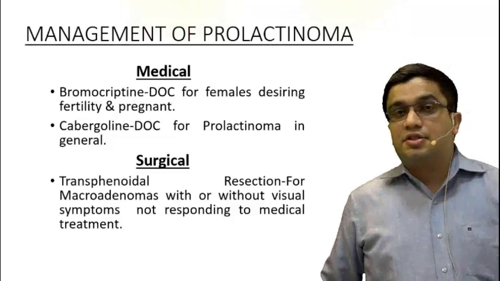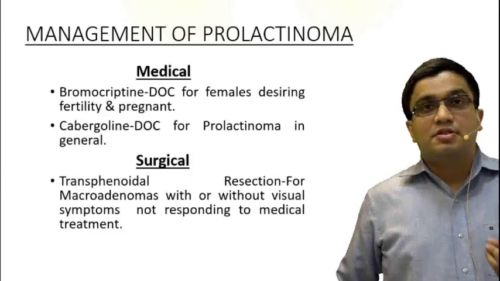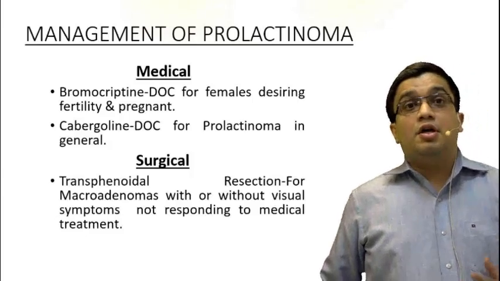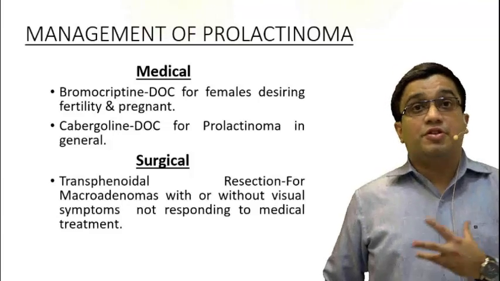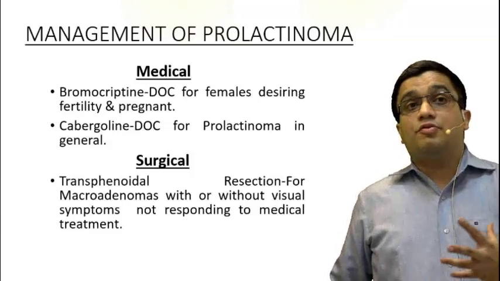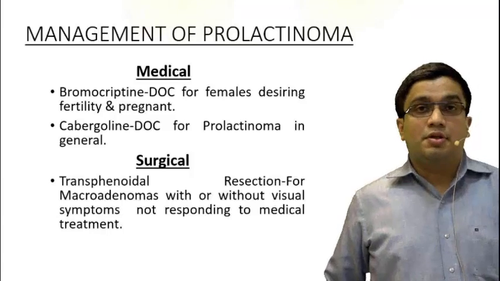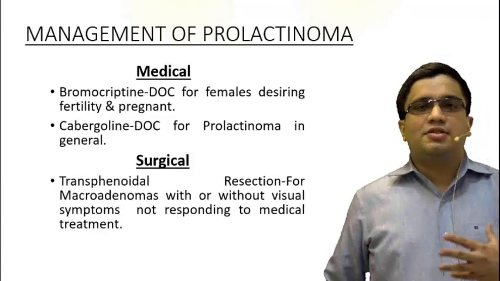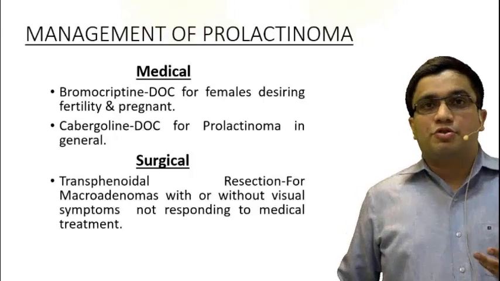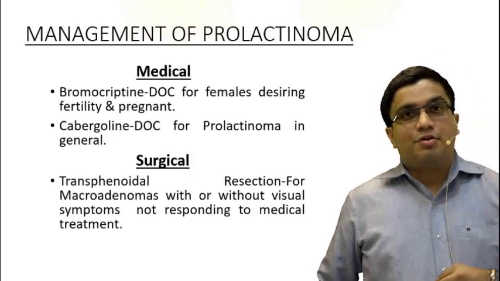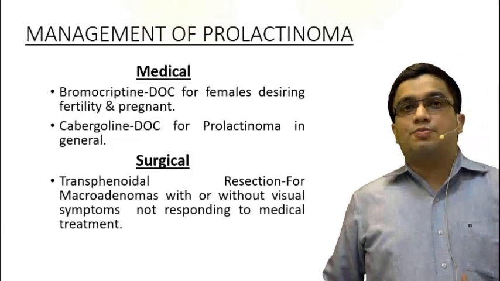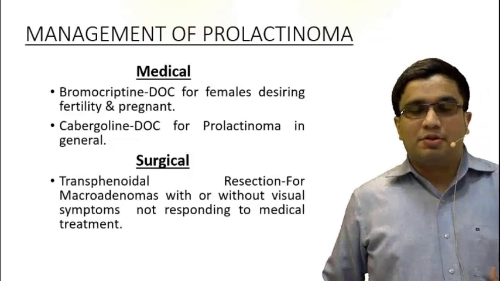So in a nutshell, surgery is not the treatment of choice. It is reserved for people who have macroadenoma who are not responding to medical treatment, with or without visual defects. Even with the visual defects of macroadenoma, we always go in for medical treatment. As far as possible, in a patient with microadenoma, we like to get the serum prolactin done to know the prognosis of the patient. In macroadenoma, again, serum prolactin will be helpful. Apart from it, MRI is more helpful to know the size of the tumor.